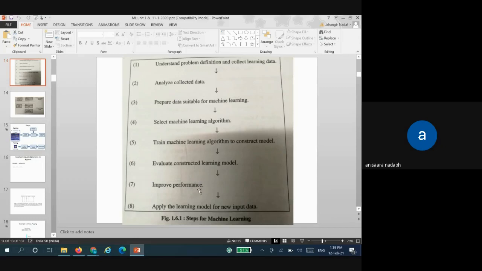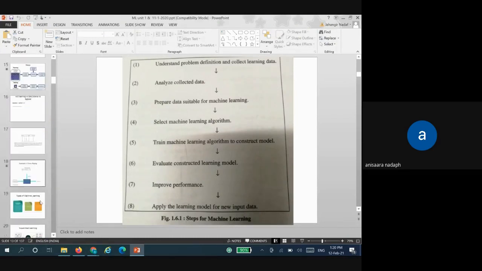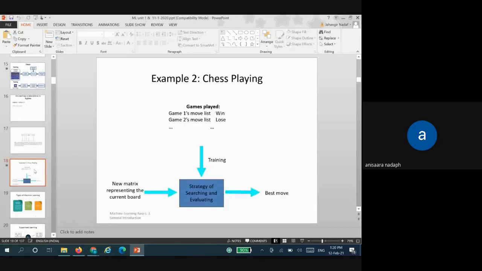Now, after checking the model, we are going to apply the model to new input data. Whatever data set we are taking, usually what we do is that 80% is the training data set and 20% is the test data set. So the remaining 20% data set will be taken and the model will be checked. Fine. This was what we discussed last time.